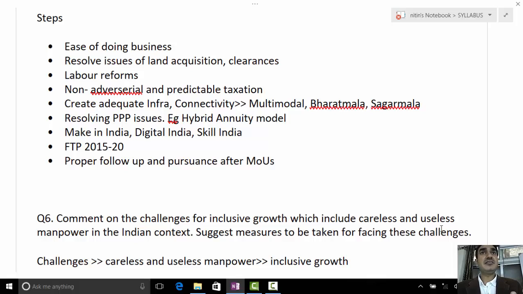So even implementing these effectively, our Make in India, Digital India, Skill India will help in converting MOUs into actual FDIs. Then foreign trade policy 2015-20, because if we have such a trade policy which promotes export, they would be happy to invest in India.